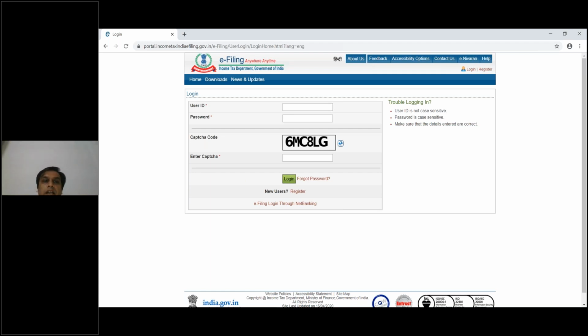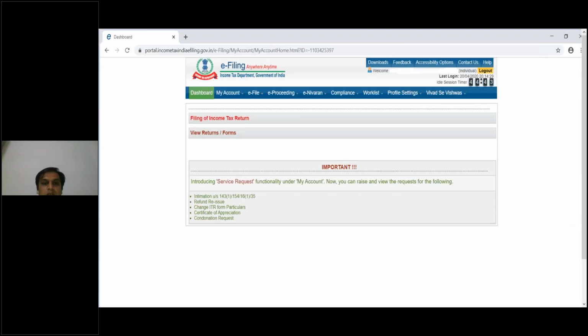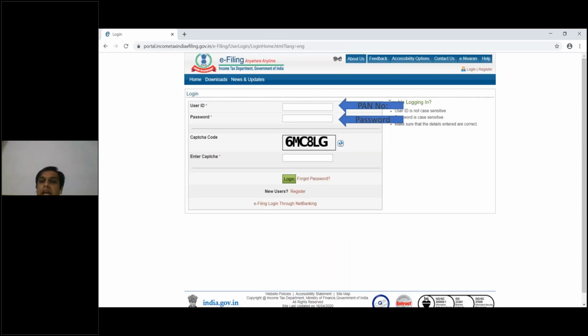If you have two PAN cards, or by mistake you have been allotted a new PAN card number, you have to report it to the income tax authorities so that the other PAN card, which you are not using, can be cancelled. So the user ID will always be your PAN number, then you put the password and the captcha code. After the captcha code, you can just press enter or click on login. So we will get a website like this.